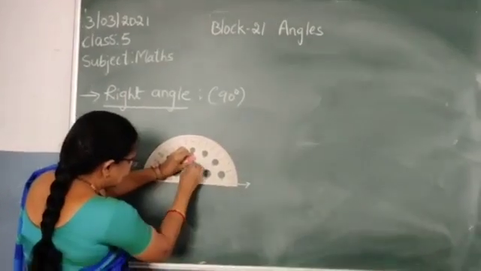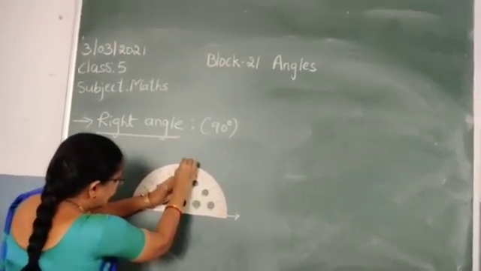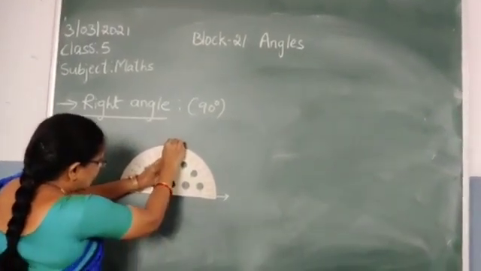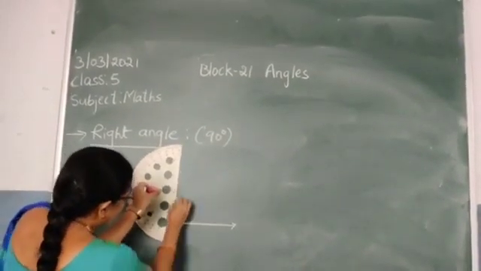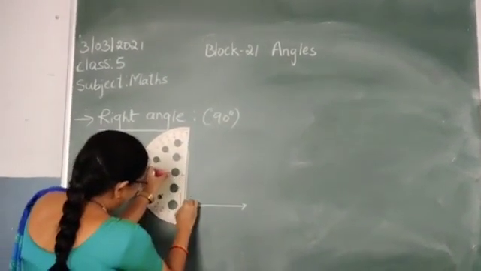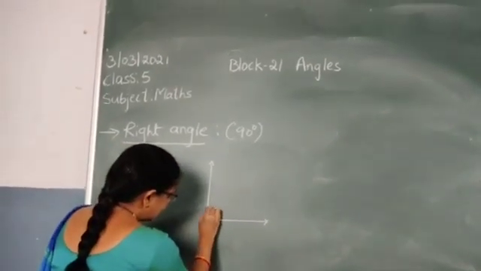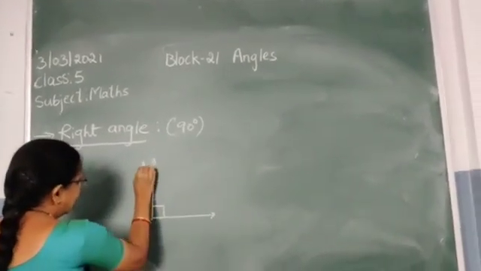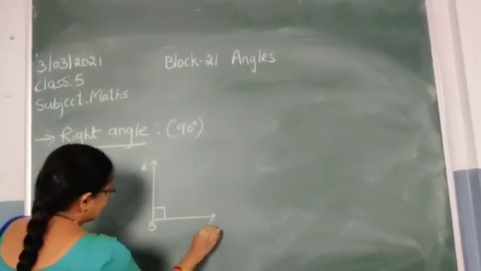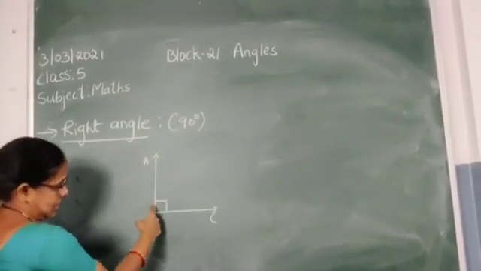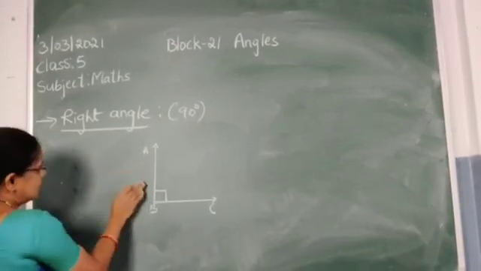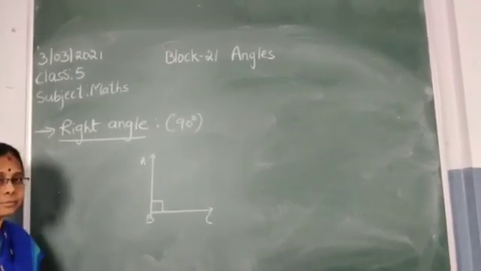Children, here go straight, here it will be 90 degree. So 90 degree will be marked like this. A, B, C. See, it is exactly like an L shape. So this is a right angle.